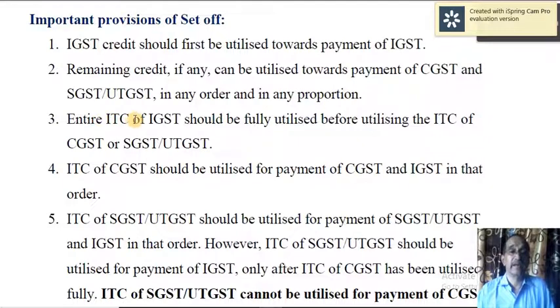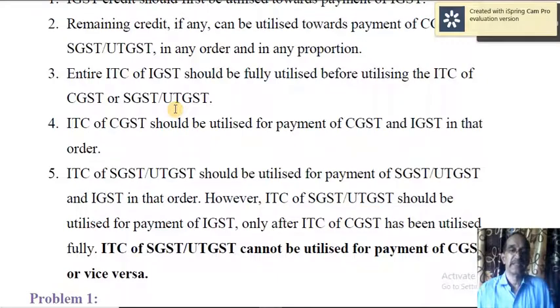Then entire ITC, that is input tax credit of IGST, should be fully utilized before utilizing the ITC, that is input tax credit of CGST or SGST or UTGST. UTGST is in the case of Union Territories.